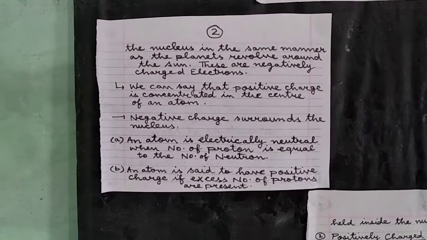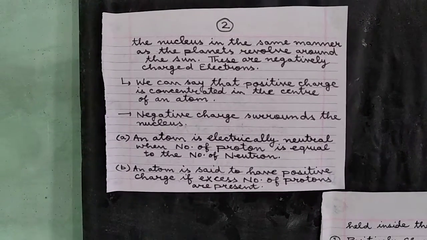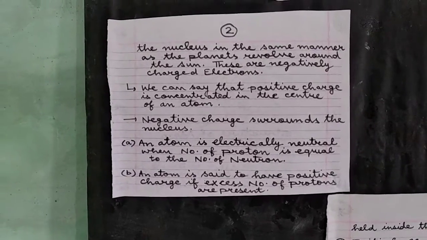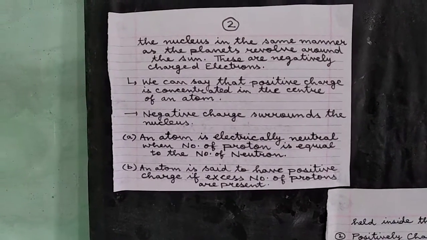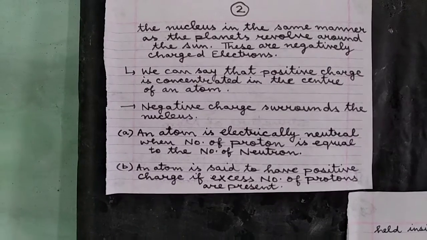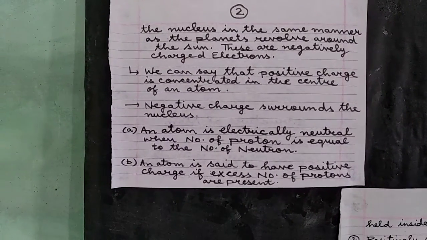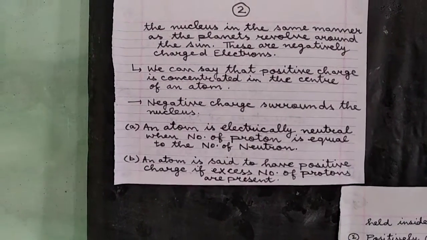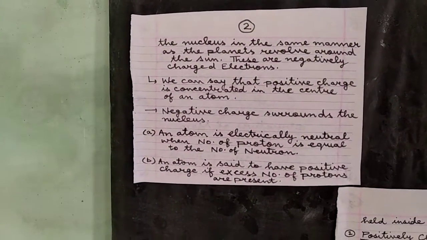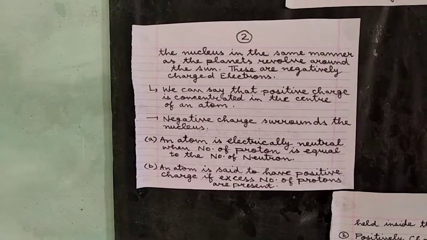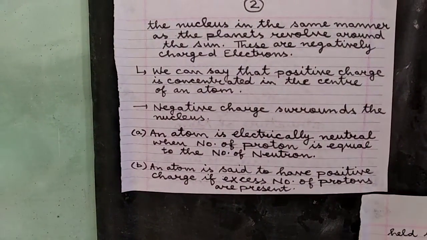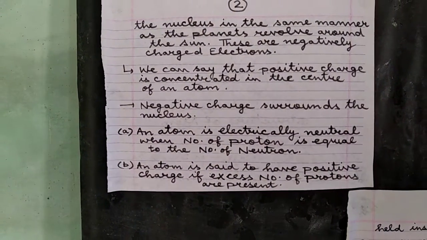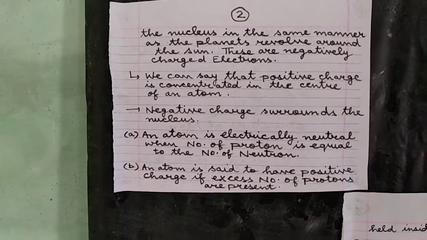Now I will explain you a few more things. We can say that the positive charge is concentrated in the center of the atom, and the negative charge surrounds the nucleus. So this is also very important for you: the positive charge is concentrated in the center of the atom and the negative charge surrounds the nucleus.